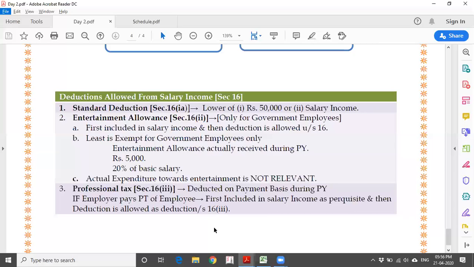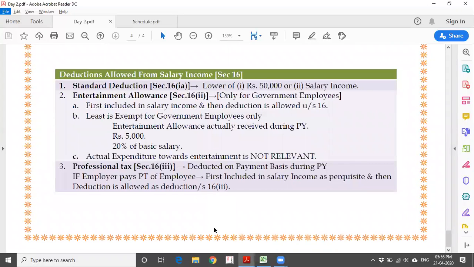Generally also, there are only 4 or 5 states in India collecting professional tax, not exceeding 2,400 rupees. So still they have made 2,500 the maximum amount. Whatever they are paying is allowed as a deduction under the head salary income. This is what I am trying to explain related to salary. If you are having any doubts, let us